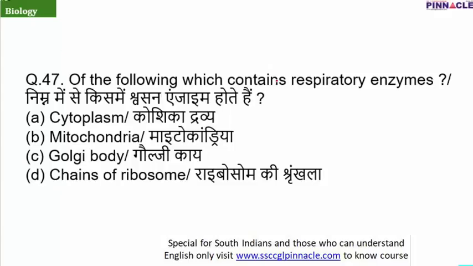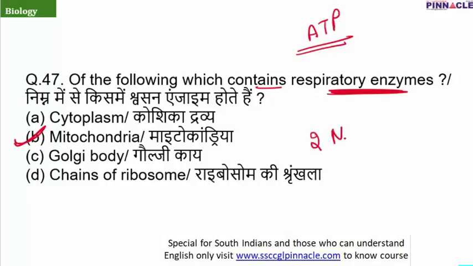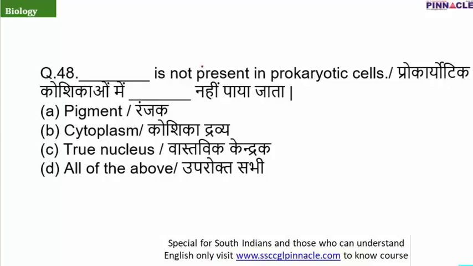Question number 47: of the following, which contains respiratory enzyme? As I have told you, the ATP formation, the powerhouse of the cell, or the energy currency formation, the respiration activities, the respiratory enzymes, all are found in mitochondria. There is one more additional very important piece of information related to mitochondria: it is a two-membraned structure. It is a question which can be asked to you, that tell the name of the cell organelle which has two membranes.